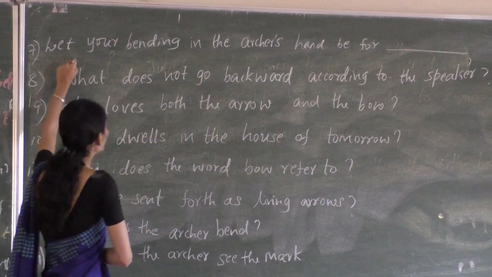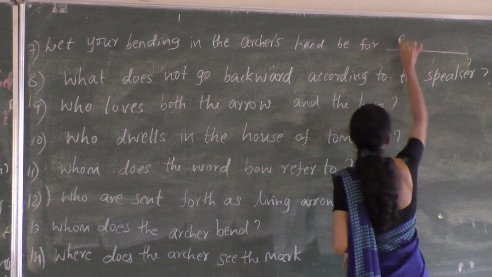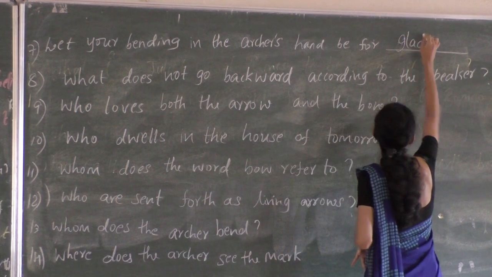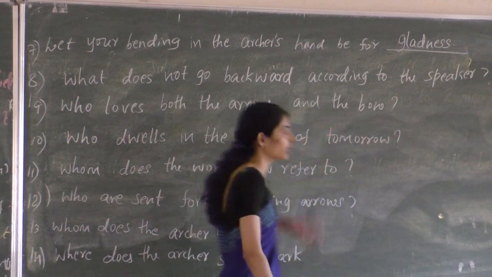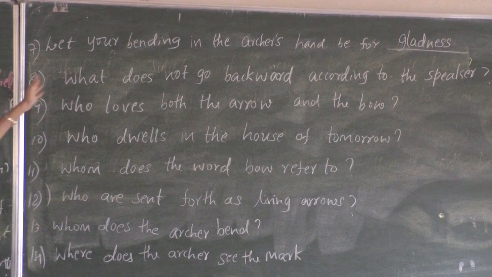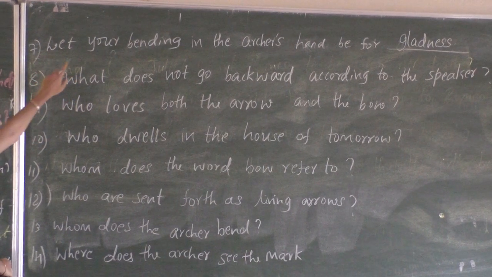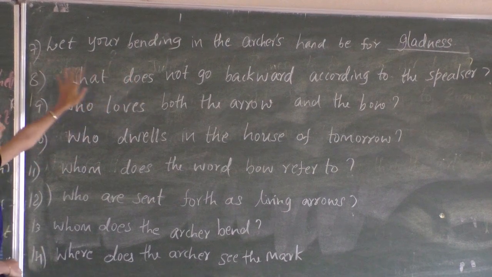So let your bending in the archer's hand be for gladness. In the examination you will be given options, but here I haven't given any options, still you should know it. So gladness is the answer for this question.